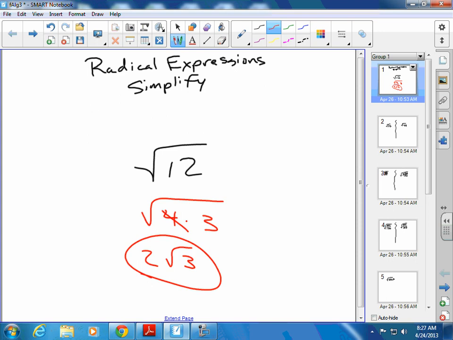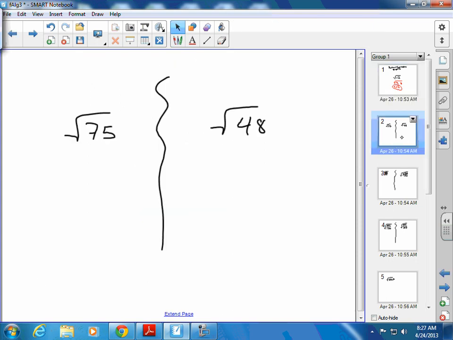So if there's more than one of these perfect squares that goes into the number that we're trying to break up, always pick the biggest perfect square that goes in. Okay? That way you don't have to break it up twice. And we'll get to ones like that. Okay, write those two down. Try to work them out.